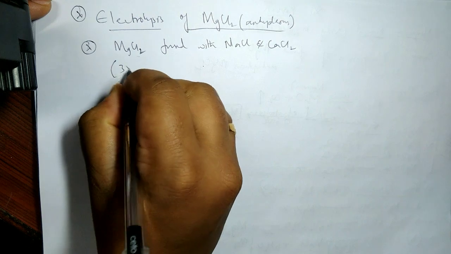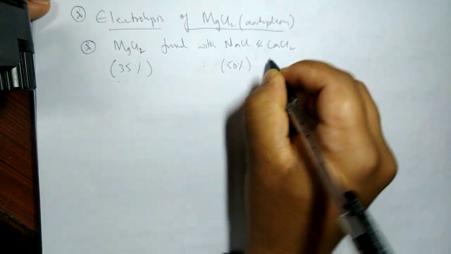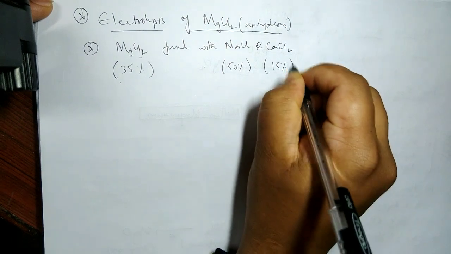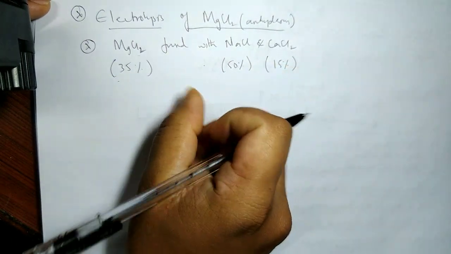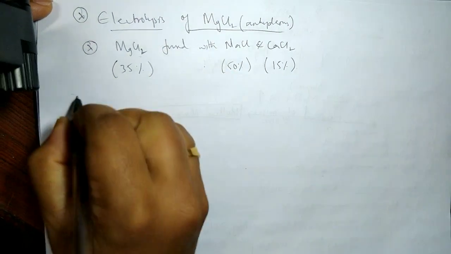Magnesium chloride is about 35%. We have to fuse it with 50% NaCl and 15% calcium chloride. So after fusing, this mixture is then electrolyzed.